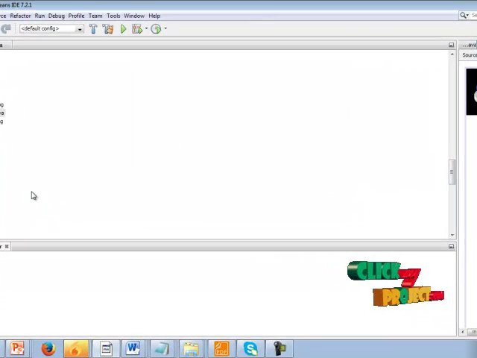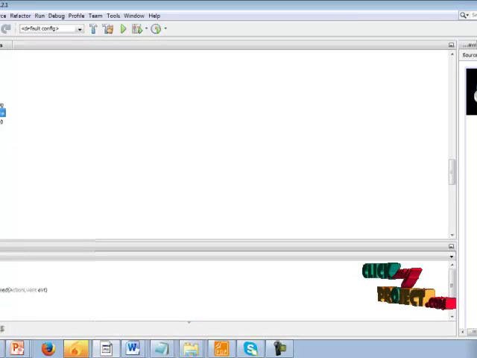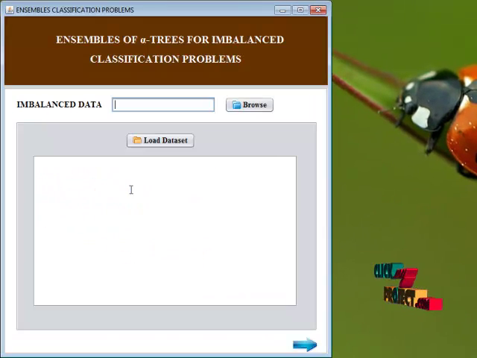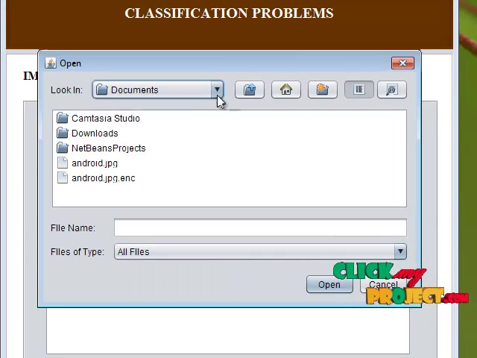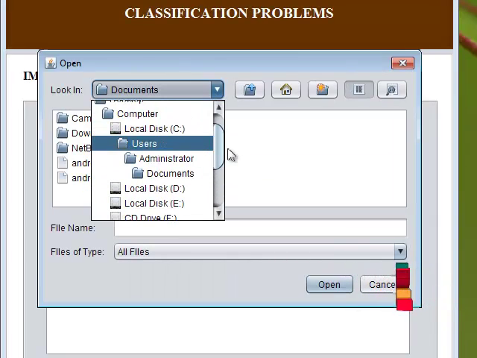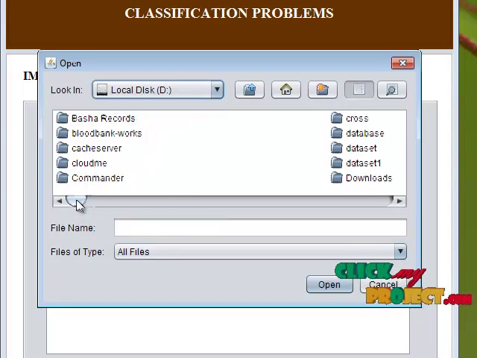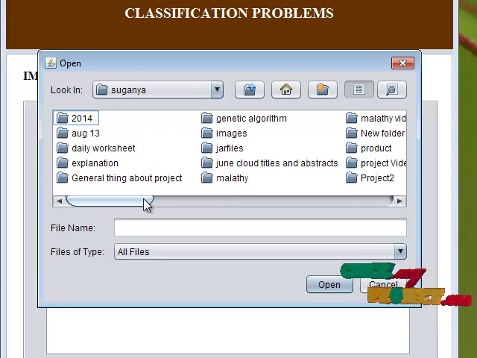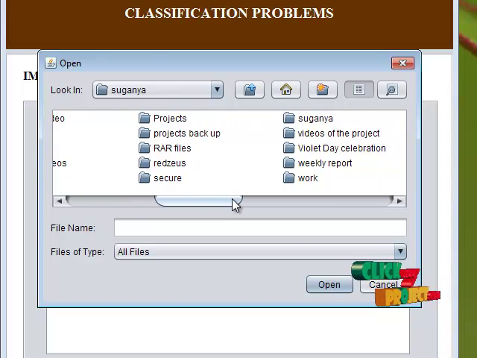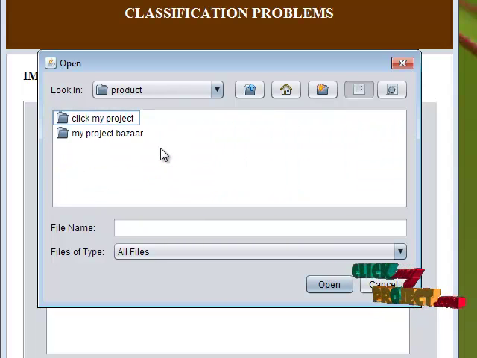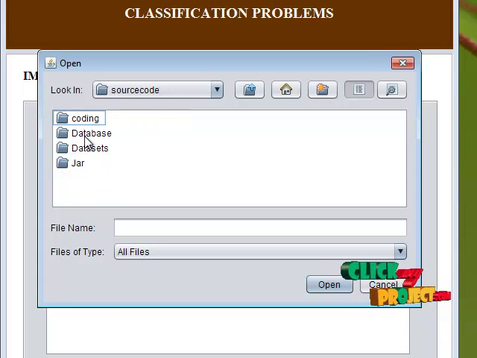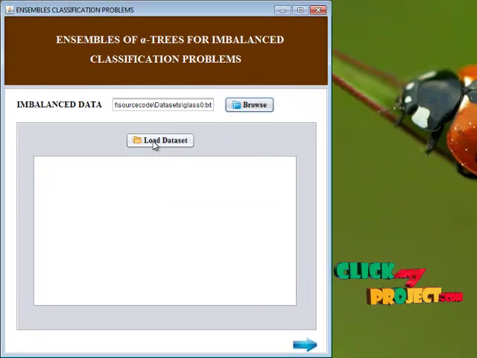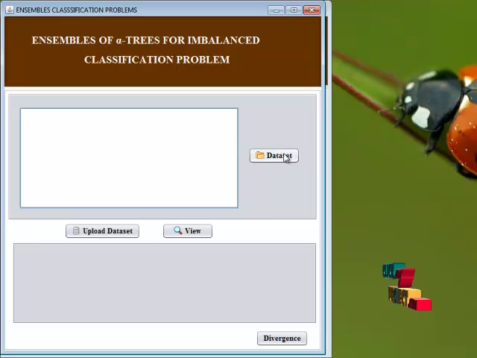This is the demo of the project. Initially, run the homepage.java. Then choose the file which is used for the datasets. Choose the dataset that is needed for the project. Then the dataset is loaded.